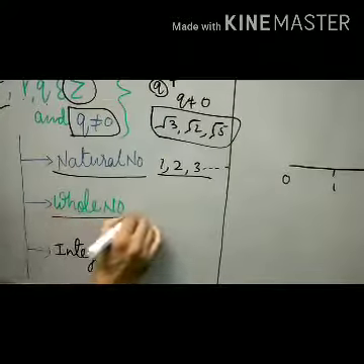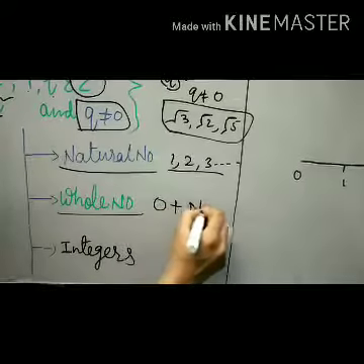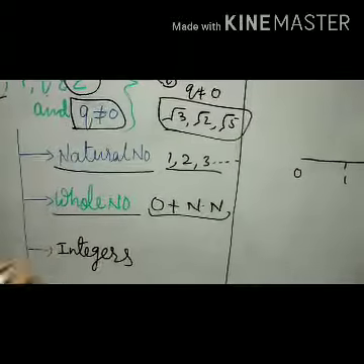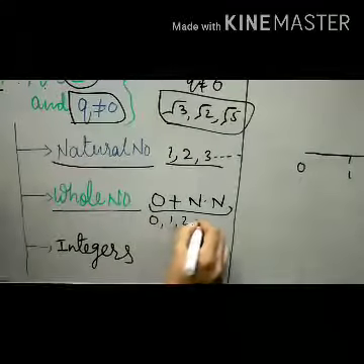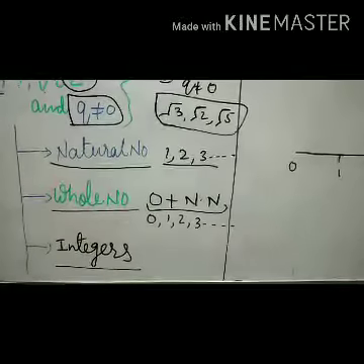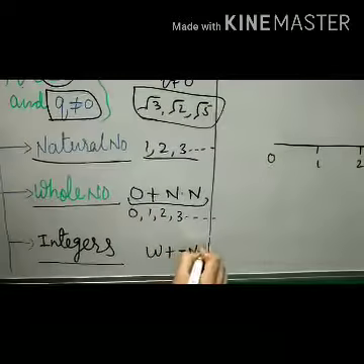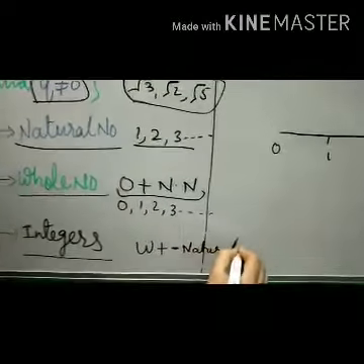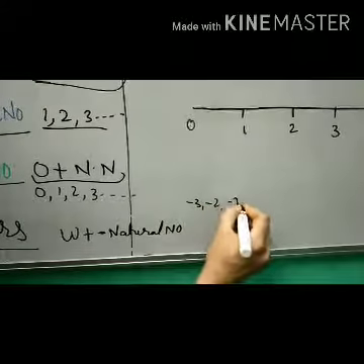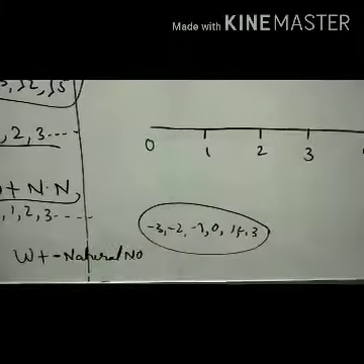Again, the next we have whole numbers. If we include 0 in natural numbers, then this whole series is known as the whole numbers: 0, 1, 2, 3 and so on. The third one we have is integers. If we add the negative natural numbers to the whole numbers, for example -3, -2, -1, 0, 1, 2, 3, all these numbers are called integers.